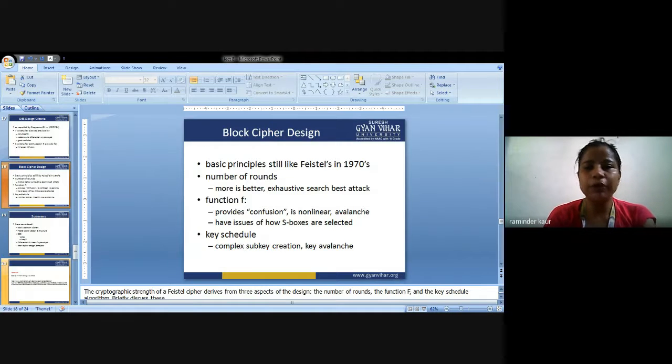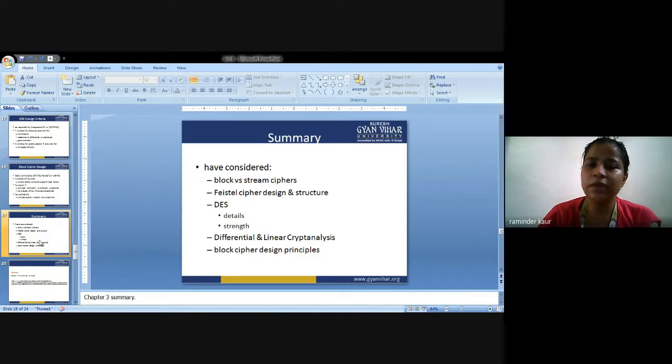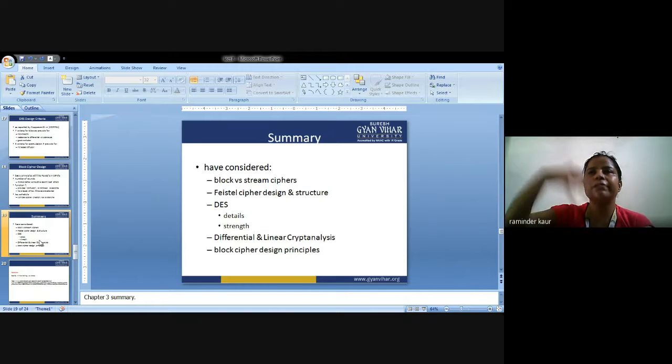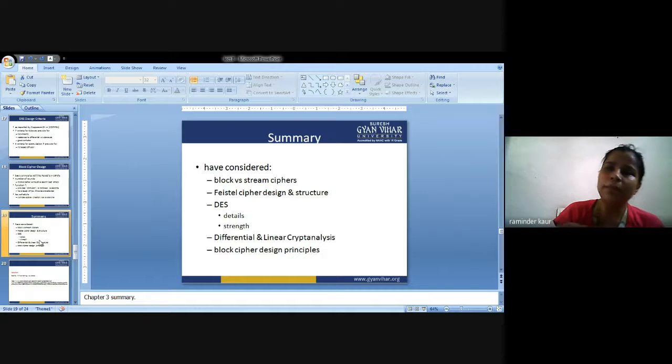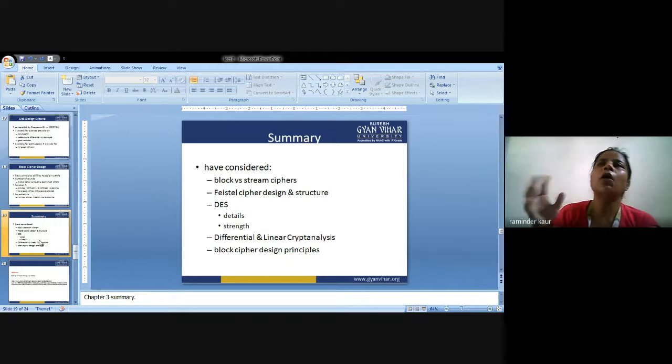So this was all about DES. I am winding it up. We have considered block versus stream cipher, Feistel cipher design and structure. We have covered two considerations about DES. First is details: how the design is built, how the criteria will be used, how S-boxes will be used, how permutations will be used, what are the criteria behind the same, what will be the block cipher design, what will be the stream cipher, what is the role of stream cipher, what is the role of all the supporting features that are there in the DES.